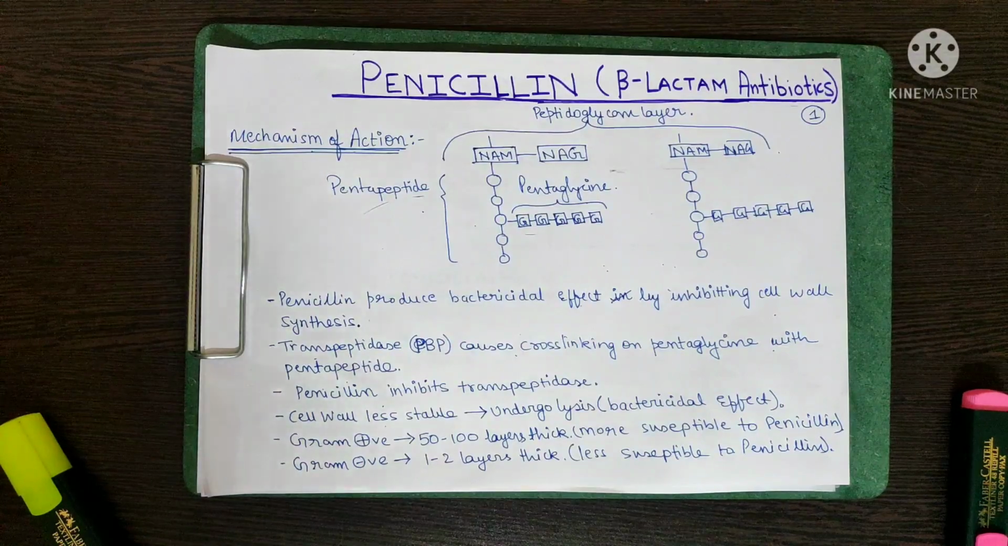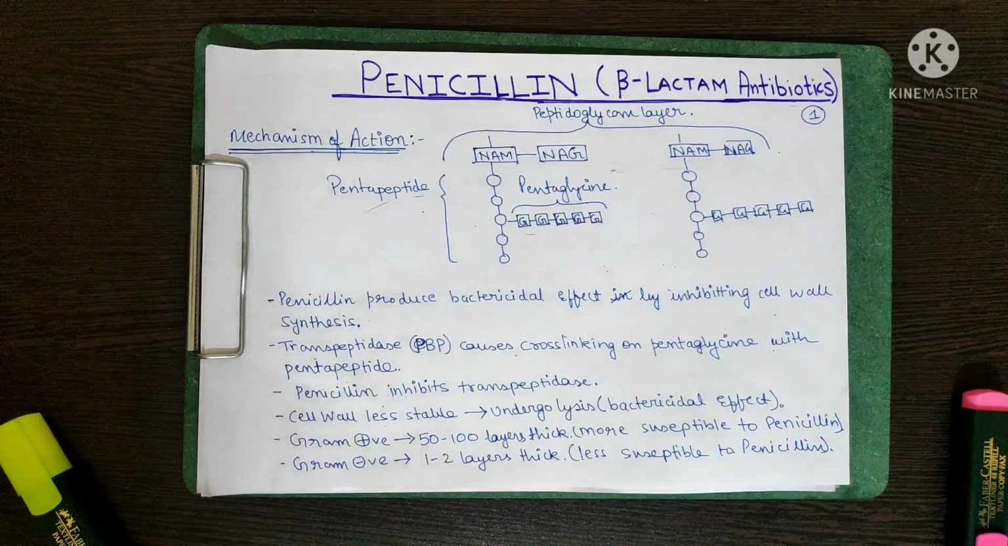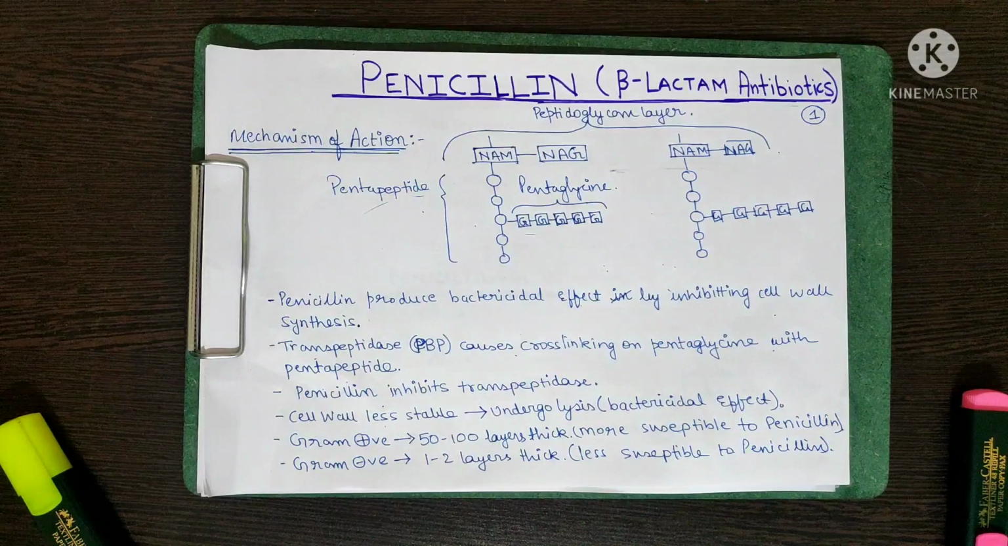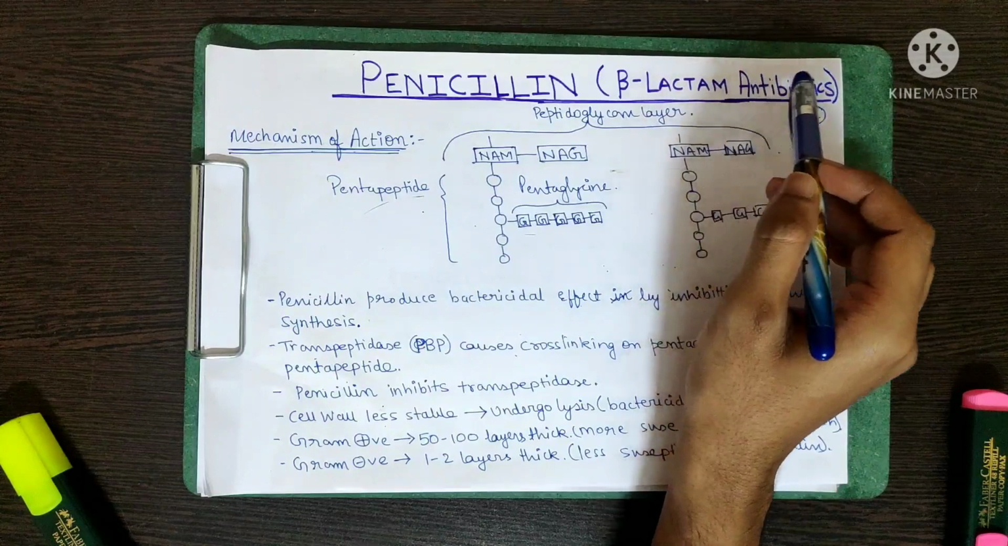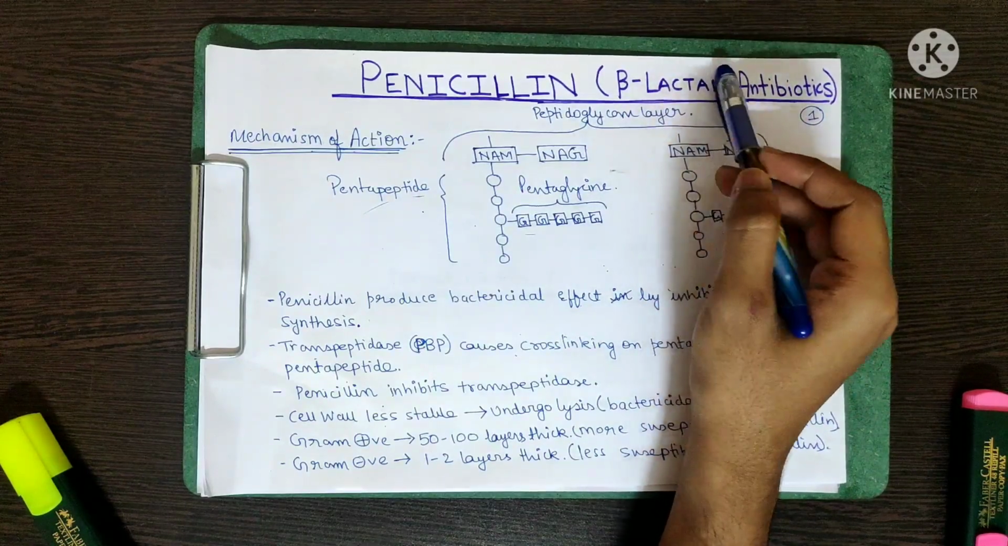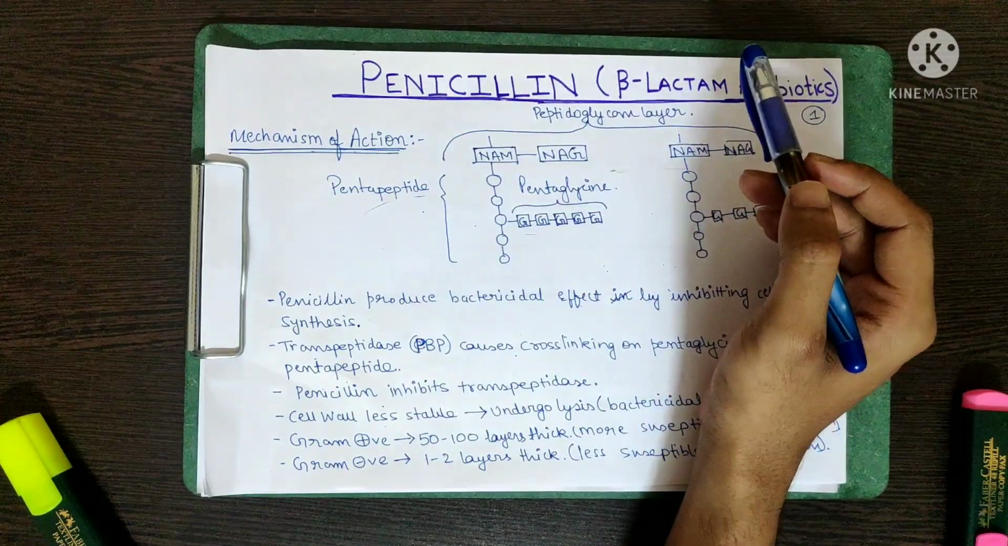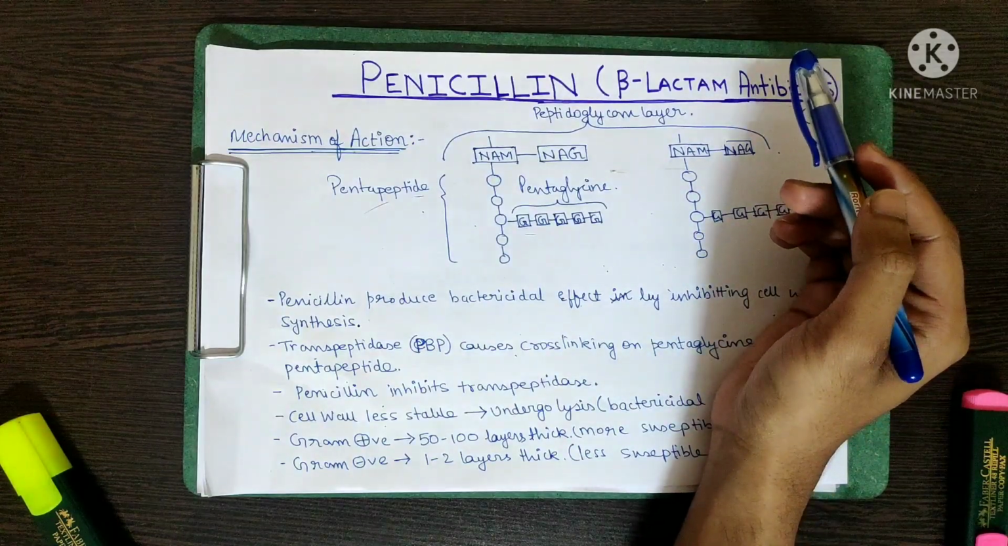In this video we are going to study about penicillin, which is a beta-lactam antibiotic. So, an introduction to penicillin. Penicillin is a beta-lactam antibiotic. It is called so because it has a beta-lactam ring in it, and it is one of the first antibiotics which was accidentally discovered by Alexander Fleming.